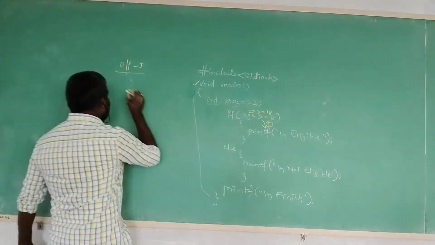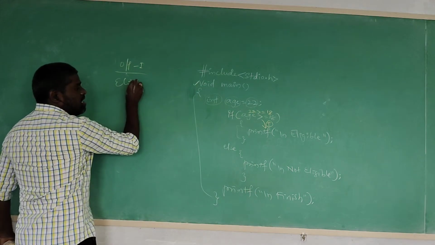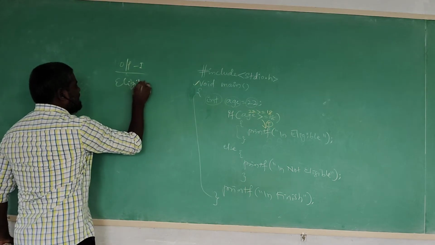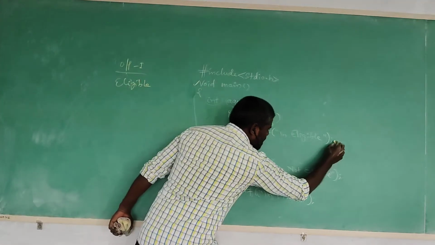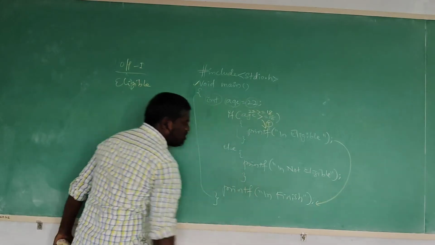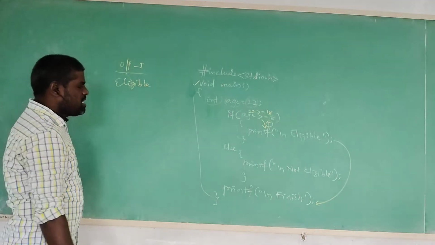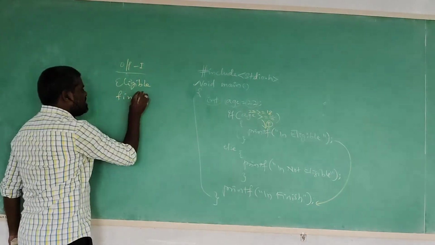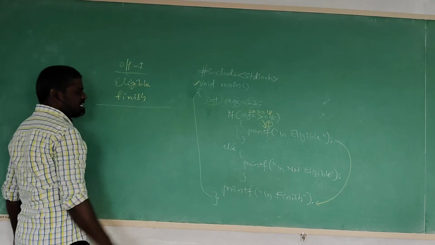A new line we are printing "Eligible". What is the compiler printing? Eligible. After printing the true block statement, it simply executes the remaining statement of the program. What is that? Finish. Of course, this is the first time execution.